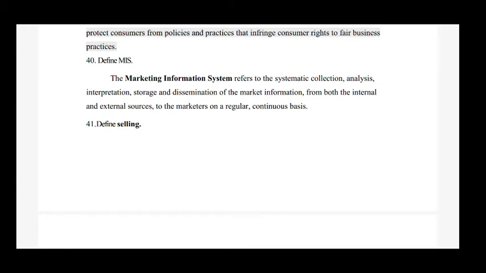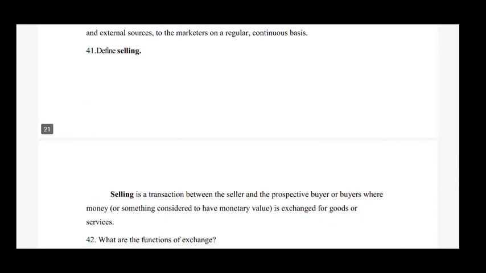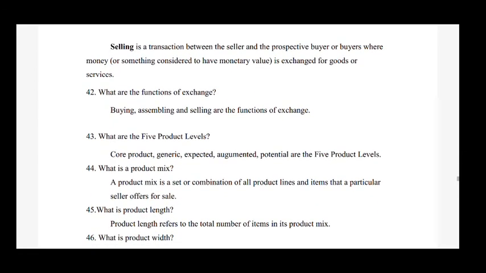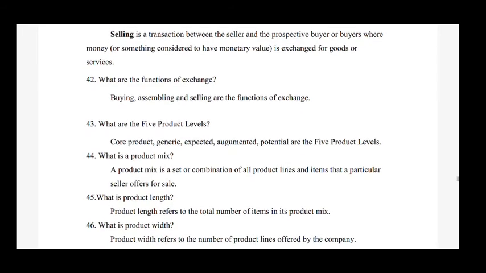Next question is, define selling. So the answer is, selling is a transaction between the sellers and the prospective buyers, where buyers pay money or something considered to have monetary value is exchanged for goods or services.